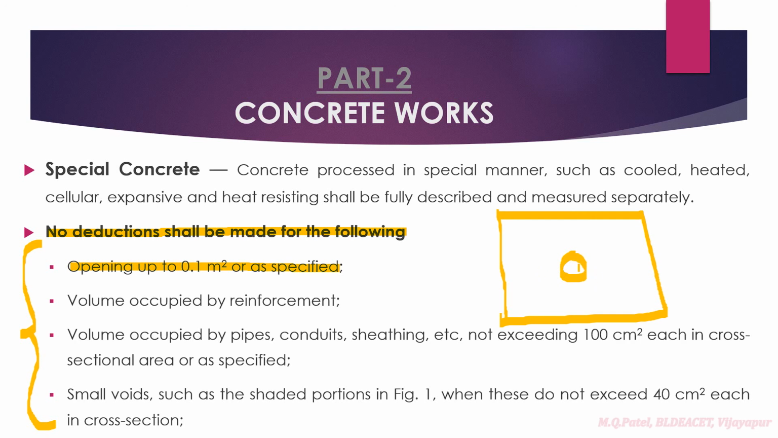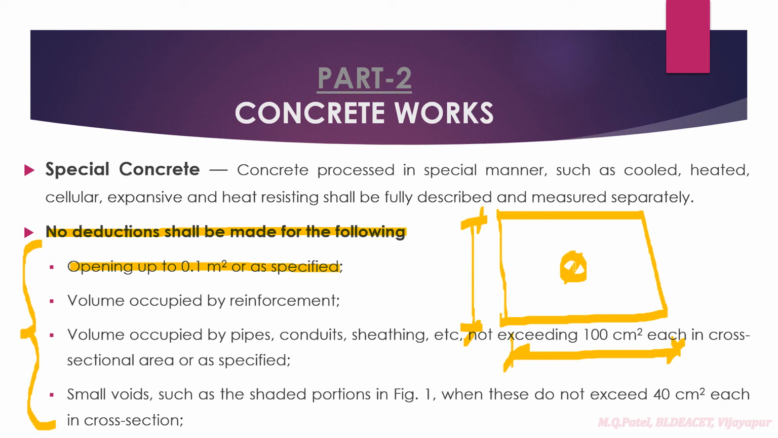If the area of this opening is less than 0.1 square meters, then we are not going to do any deduction. That means I will measure this total length, I will measure this total breadth, and I will take the total depth. So for this, I am not going to do any deduction. I will take that. Here also concreting is being done.